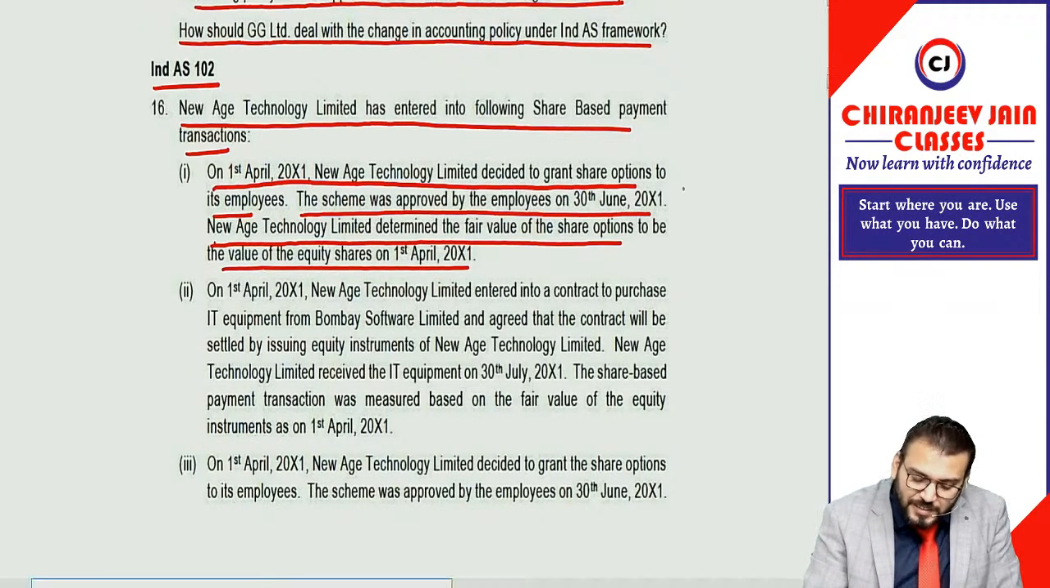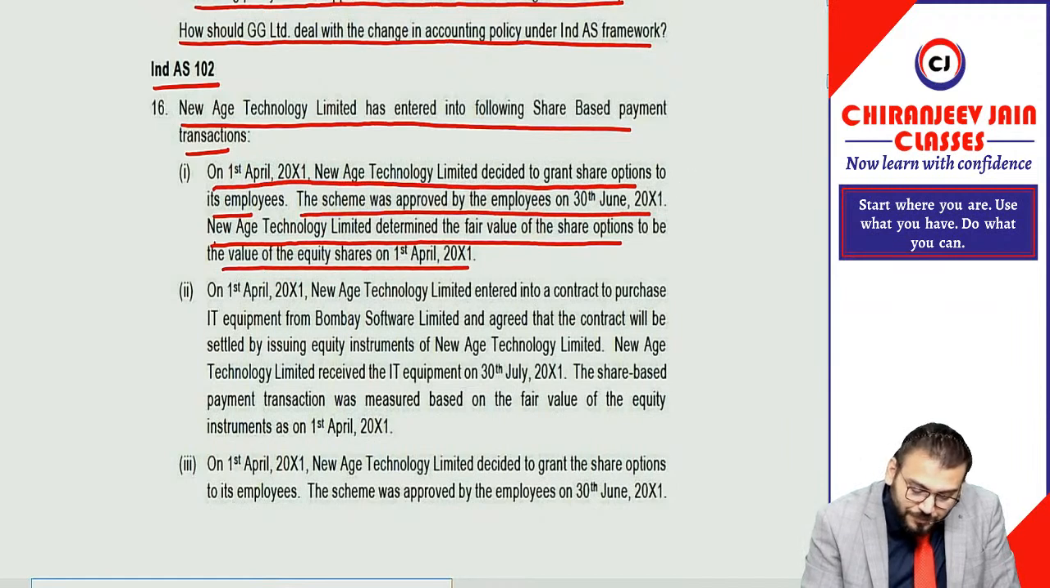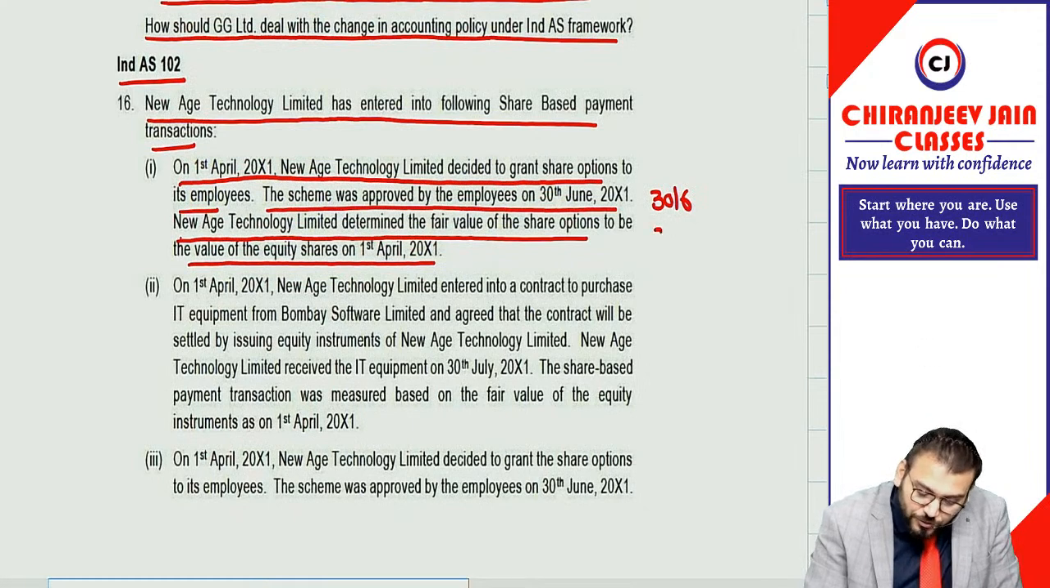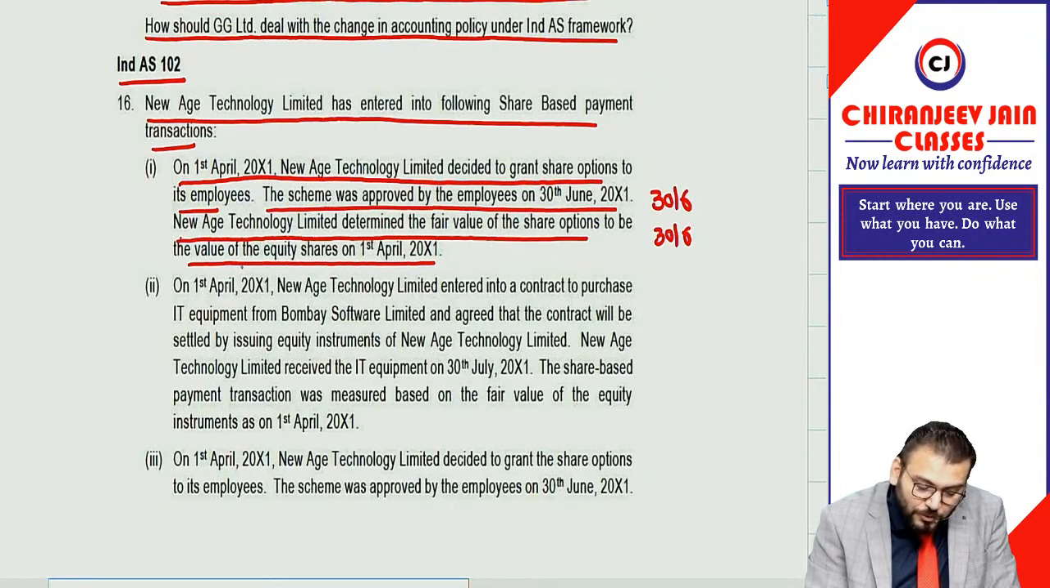So in this case, can I say the grant date is what? The scheme was approved by the employee on 30th June. So grant date will be 30th June and the measurement date will also be 30th June. Correct. New Age Technology Limited determined the fair value of the share option to be the value of equity shares on 1st April 2001. No, it will be 30th June 2001.